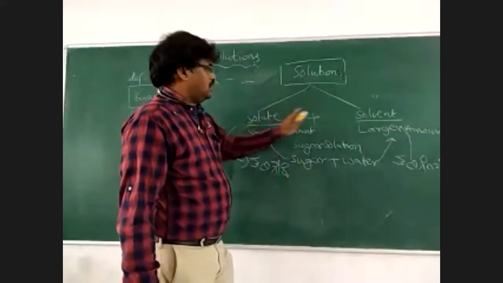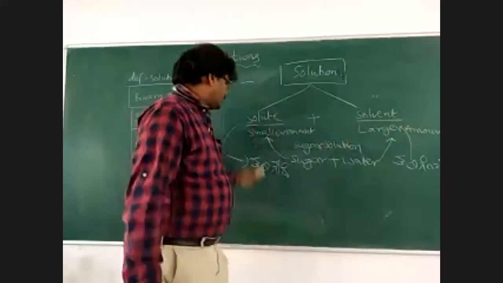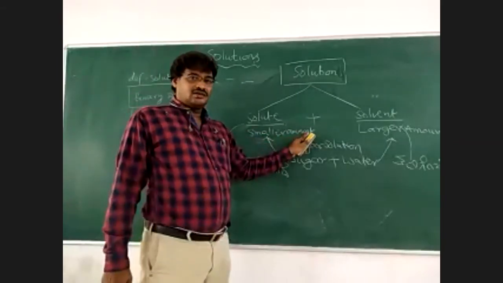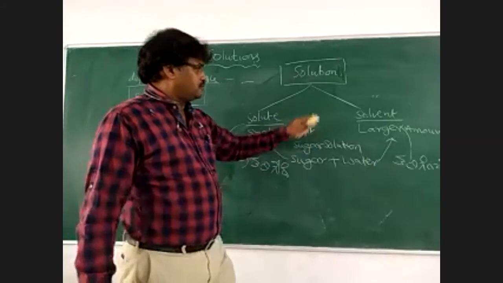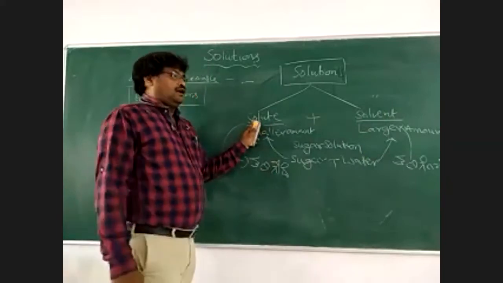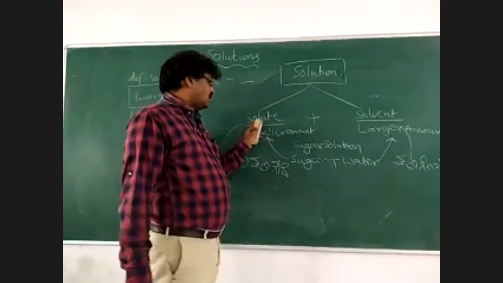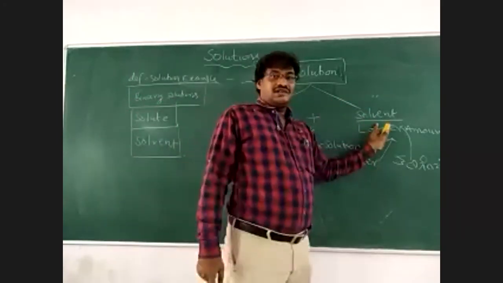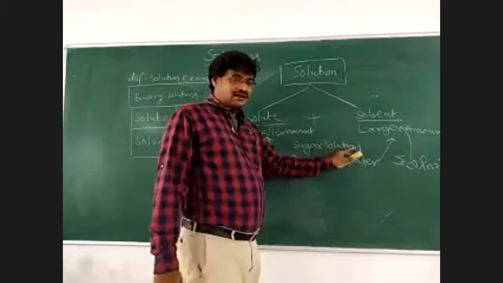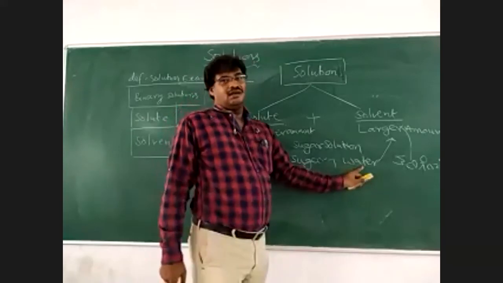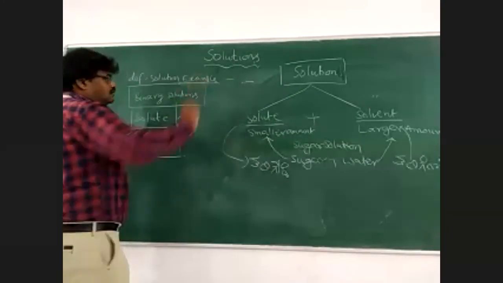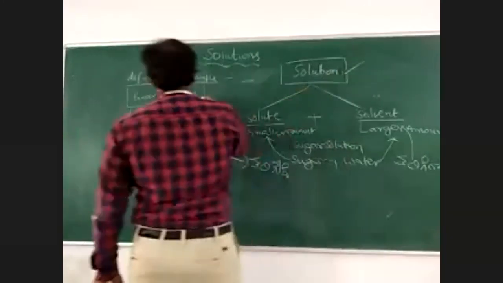One is solute, another one is solvent. Solute is defined as the quantity which is present in smaller amount. The quantity which is present in larger amount is called solvent. Or another way, solute is defined as the quantity which is dissolved. The quantity which dissolves the solute is called solvent. Best example, sugar solution: sugar is solute, water is solvent. This is about the definition for solute and solvent and solution and binary solution.